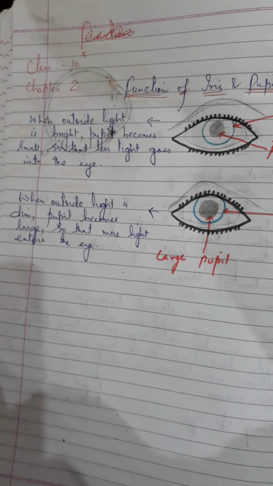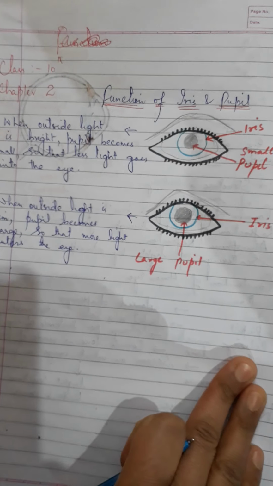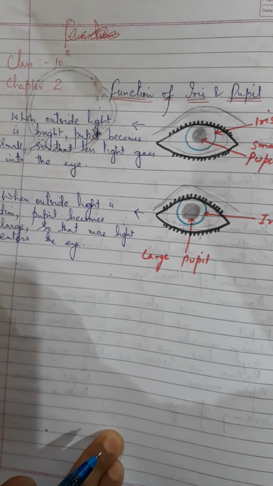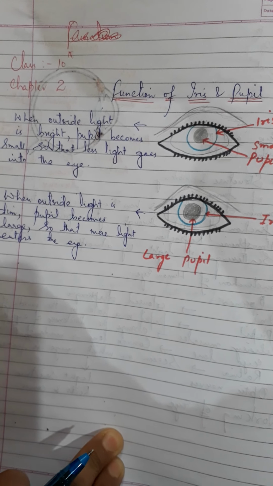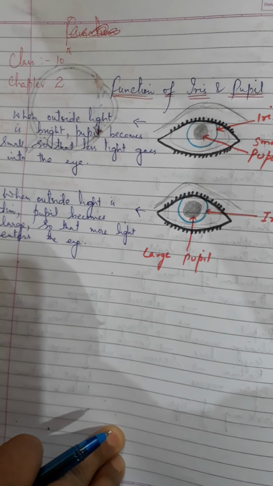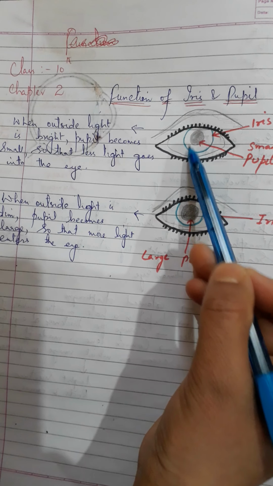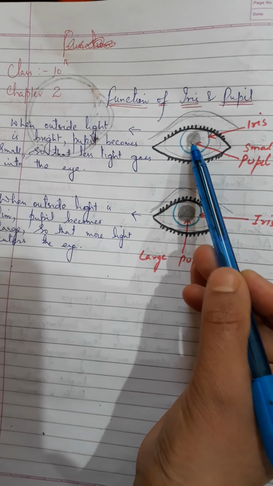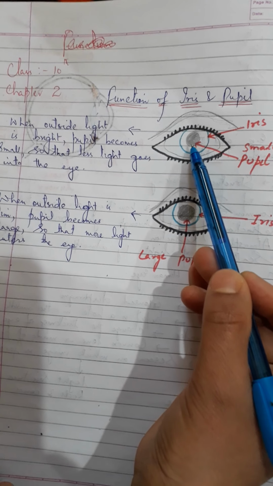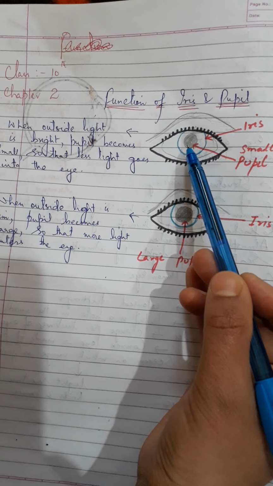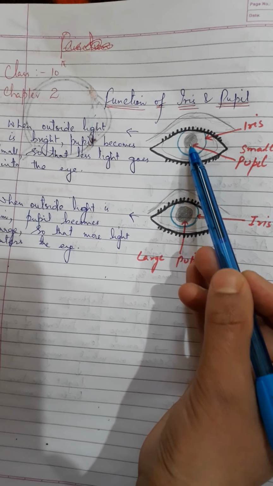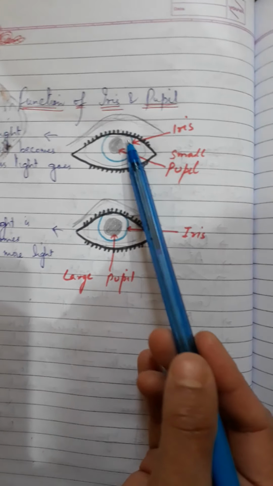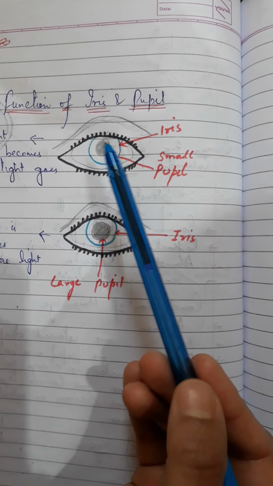Today, I am going to teach you about the function of iris and pupil, two important parts of the human eye. Yesterday, I told you that iris controls the amount of light entering the eye. This iris is a colored diaphragm present in our eye, and in the middle of this iris is a hole that's called the pupil. It appears black to us because no light is reflected from this pupil. So this iris controls the amount of light entering the eye.